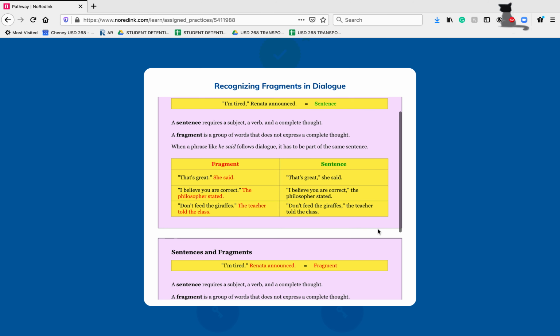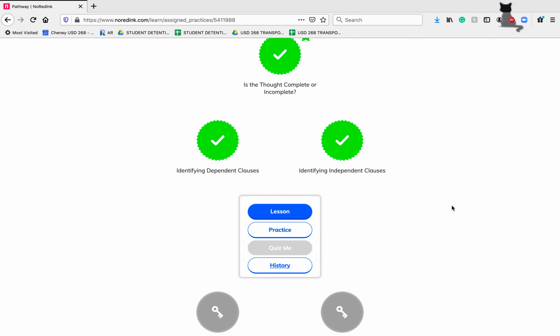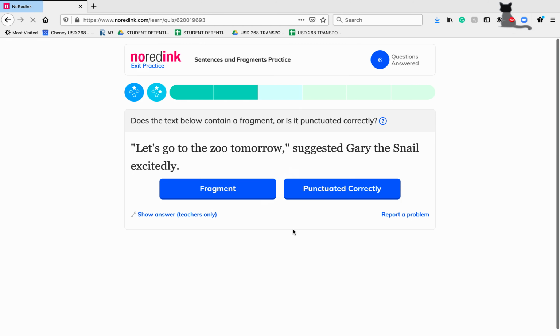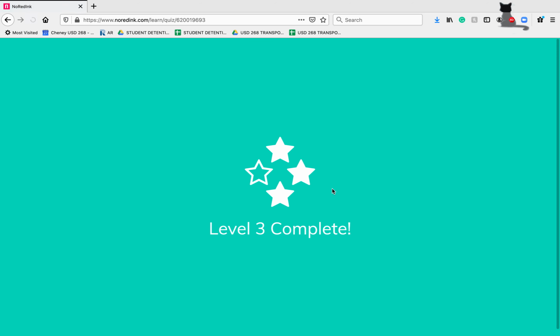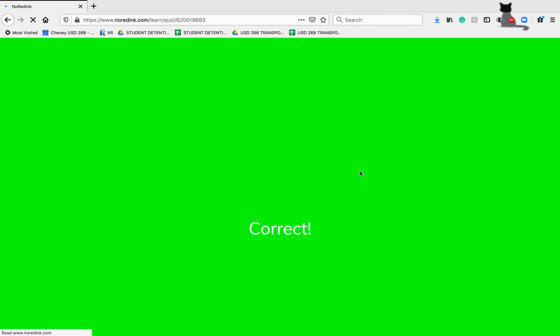So as we go through, we're going to want to make sure that these sentences are punctuated correctly and aren't causing any fragments. So here we have the sentence, "Let's go to the zoo tomorrow," suggested Gary the snail excitedly. Our "let's go to the zoo tomorrow" is a complete thought. We have a comma before we get to our tagline, our "suggested Gary the snail excitedly," so this one is punctuated correctly. This one says, "I prefer baby carrots," explained Sheldon Plankton. We are connecting them with a comma and we have a period at the end, so this one is also punctuated correctly.